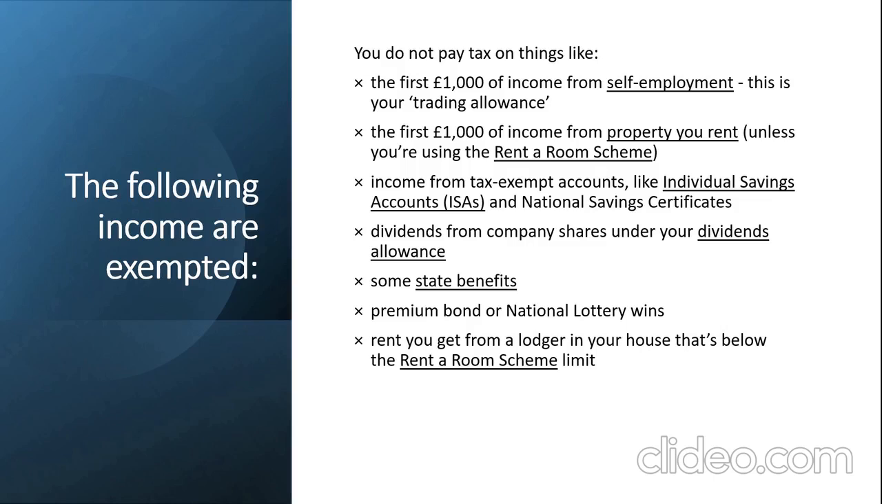Income from tax exempt accounts like ISA, that's individual savings account, and national savings certificates are not taxed. Dividend from company shares under your dividend allowance, some of them are not taxed. Some state pension benefits are not taxed, some are taxable. Premium bonds or national lottery wins are not taxed. Rent you get from a lodger in your house that's below the rent a room scheme is not taxed. Get used to this: the list is not exhaustive, but shows examples of what is not taxed.